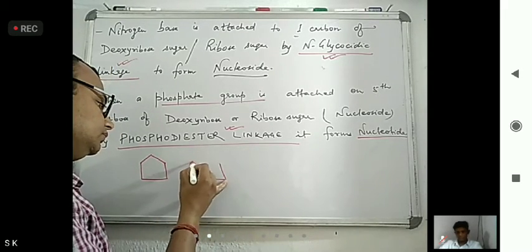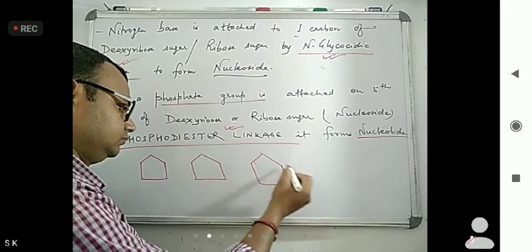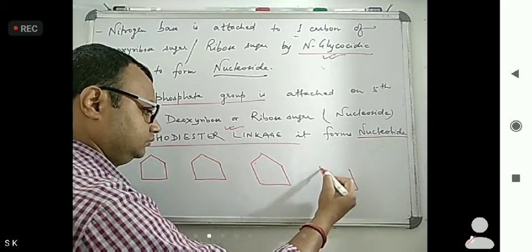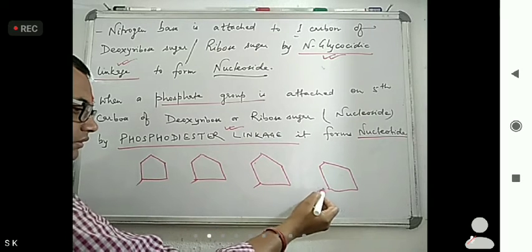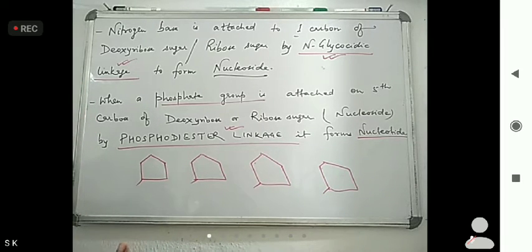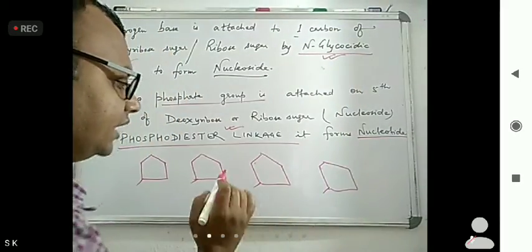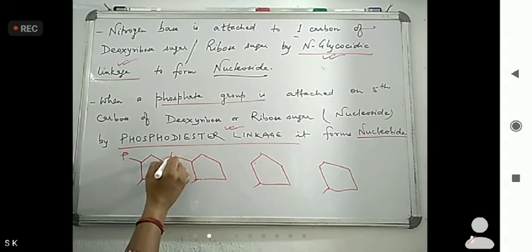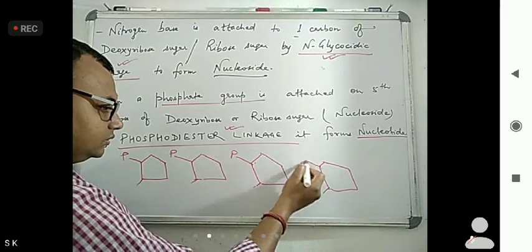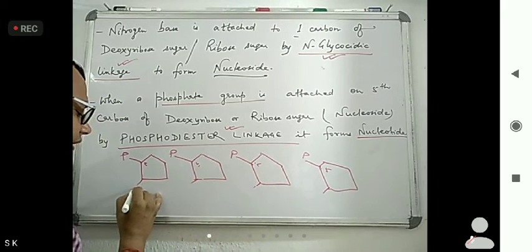The nitrogenous bases are connected by N-glycosidic linkage, and the phosphate group is connected with the fifth carbon.